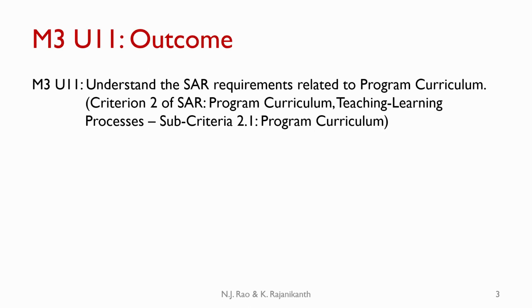The outcome for this unit is to understand the SAR requirements related to program curriculum, that is criterion 2 of SAR, program curriculum teaching learning processes. So, in this unit we will be looking at the sub criterion 2.1, which is program curriculum. In the next unit we will look at the next sub criterion, which is 2.2.